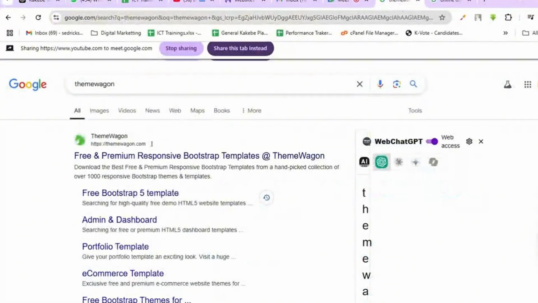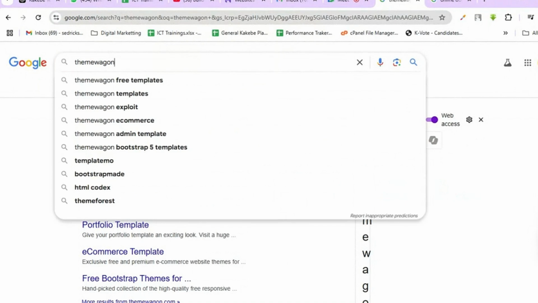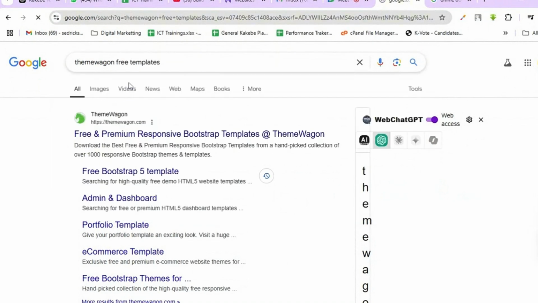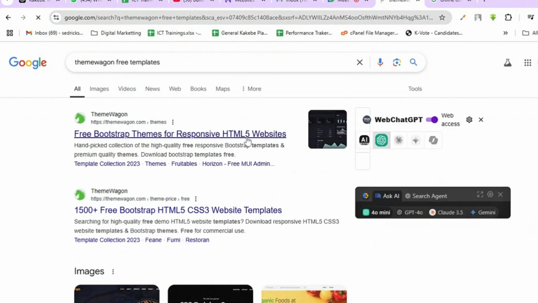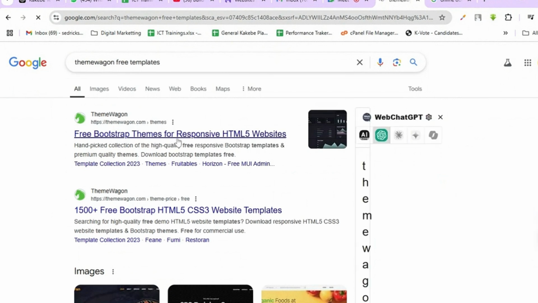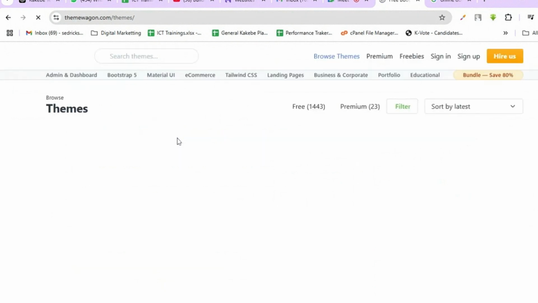All right. So when you go online, you look for Theme Wagon. Then you look for Theme Wagon free templates. When you look through that, you're going to see themewagon.com, free Bootstrap themes for responsive HTML5 websites. So just open it up. We're going to see through this one.